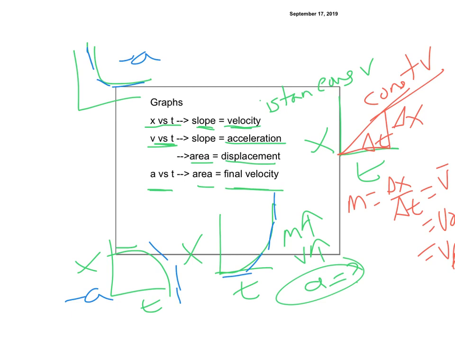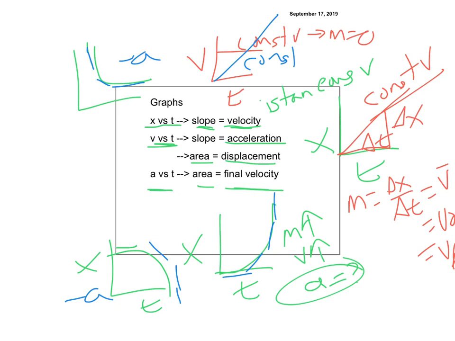Just think slope, right? When we're doing a VT graph, I think you're fine for, like this would be constant V because there's no slope, right? My slope equals 0. And if it goes like this would be constant acceleration. The slope would equal something. You'd find the rise over the run. But it's the area, right? So when you're finding area, it's always bounded by the x-axis. So you could find the area there, and that area would equal my displacement from wherever I started. Remember, you got to add it to wherever you started because it's your displacement from that point in time.